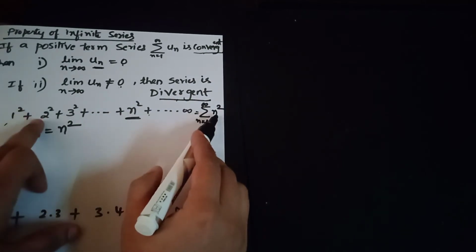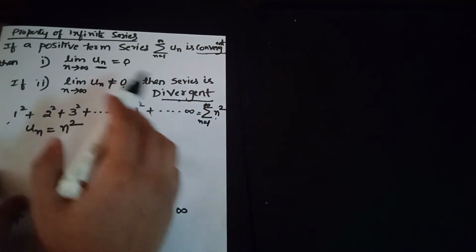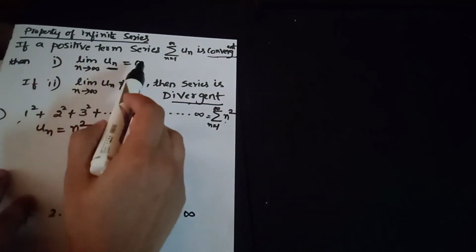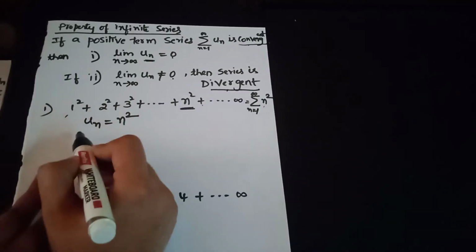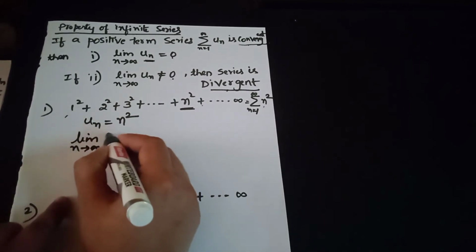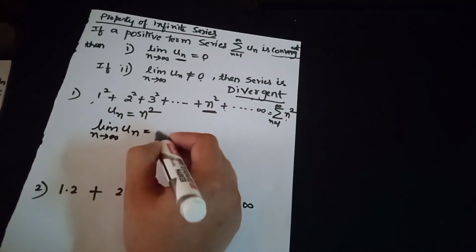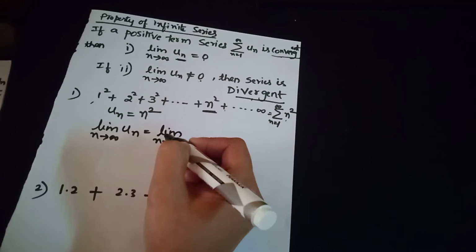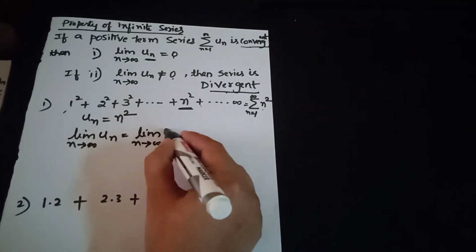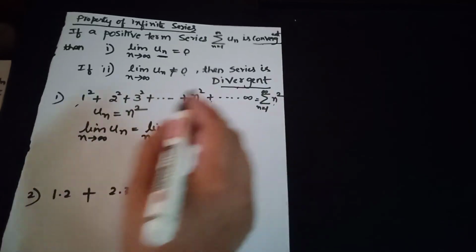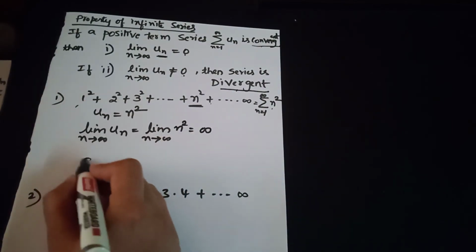If this series is convergent, then this limit should be 0. So apply limit n tends to infinity of n square, which is equal to infinity. Therefore, the given series is a divergent series.